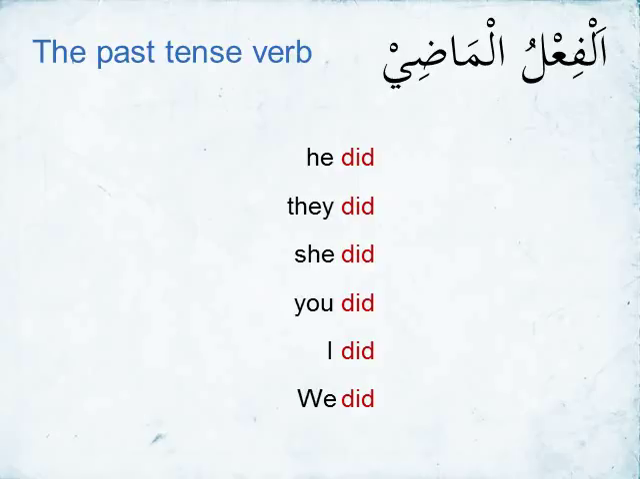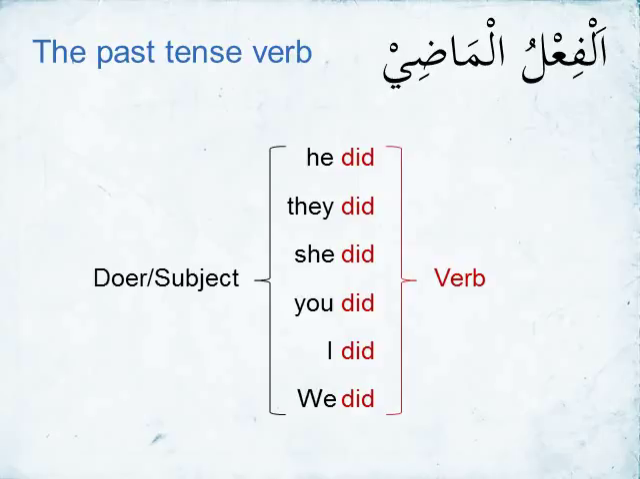If we look at the English equivalent, for example, he did, they did, she did, you did, I did, we did, all of those are in the past tense. And in fact, each one has two parts. The part in red, did, we're going to call the verb or the fi'l part. The he, the they, the she, the you, the I, the we, those pronouns are going to be the doer or the subject of the verb.